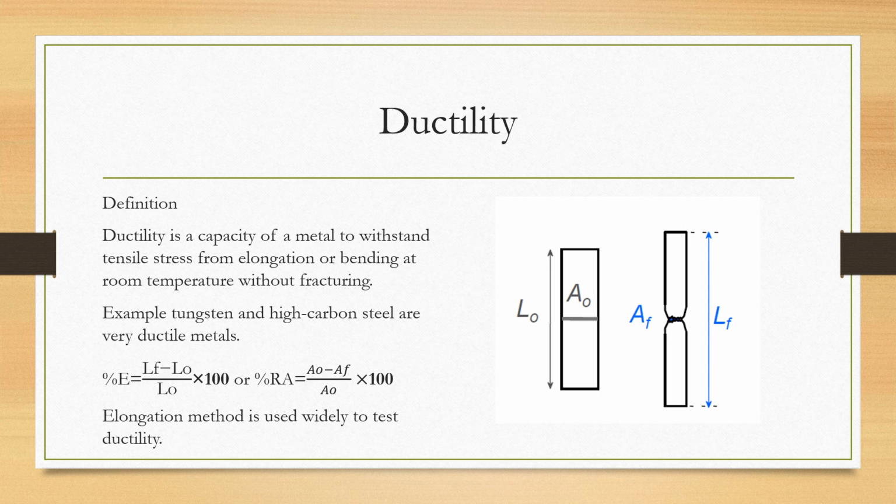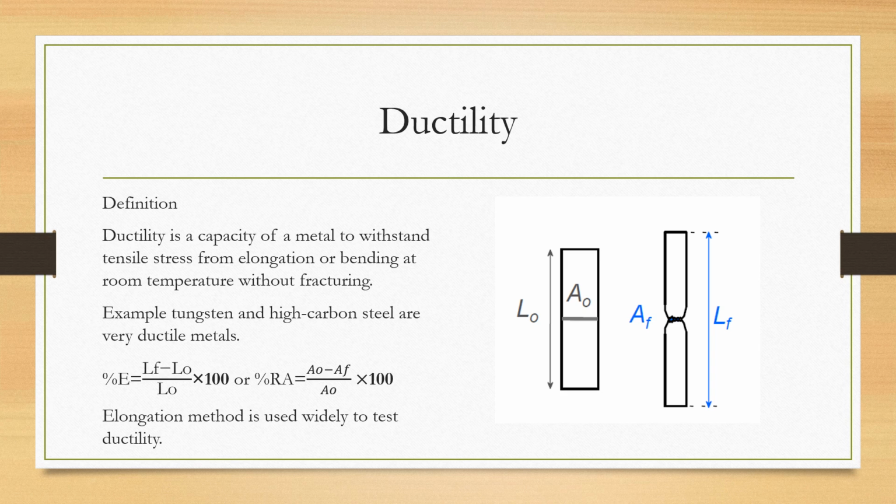First topic is ductility. Ductility is the capacity of a metal to withstand tensile stress from elongation or bending at room temperature without fracturing. Examples are tungsten and high carbon steel, which are very ductile materials.